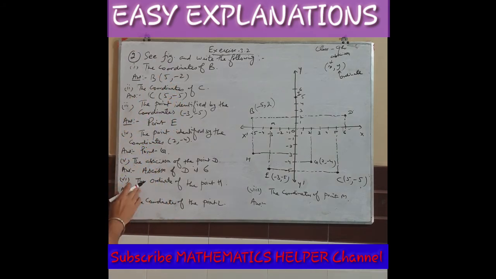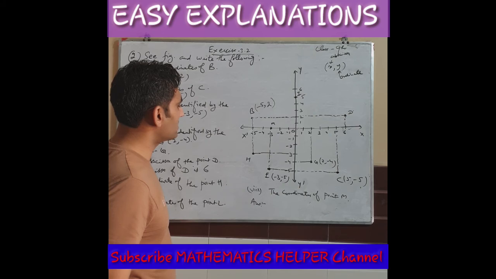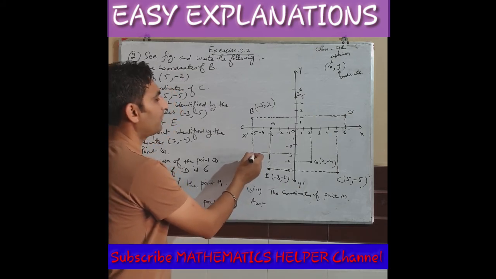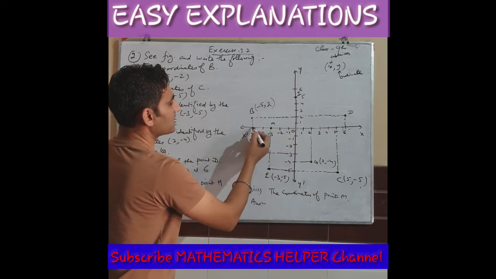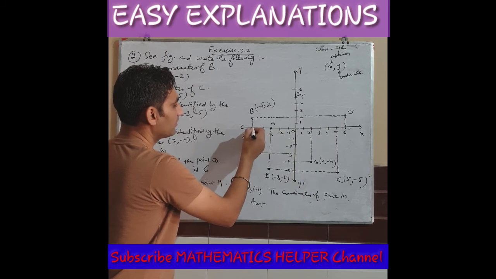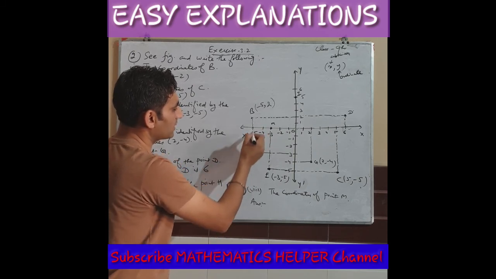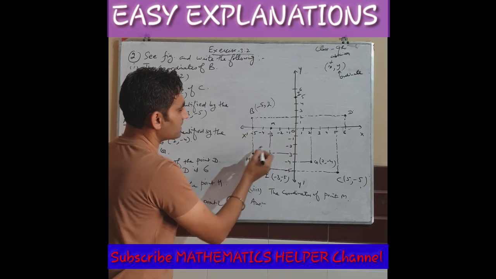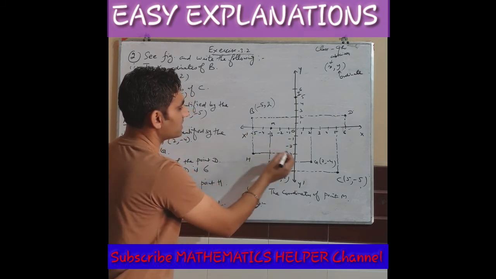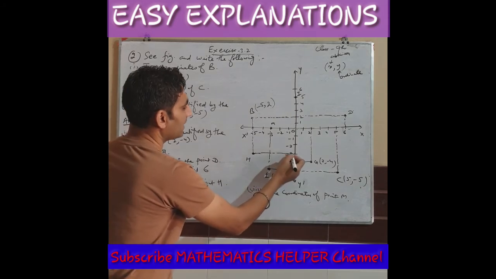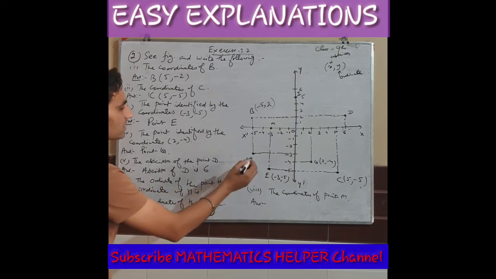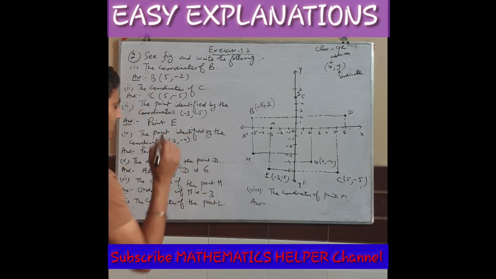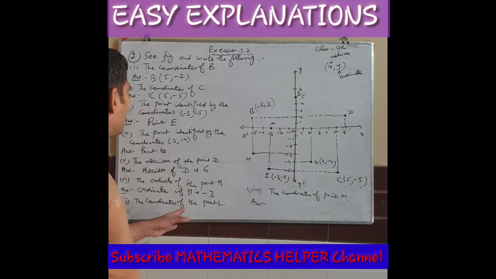Then the ordinate of point H. Where is point H? This one. Ordinate means y's value. To reach H, first of all you have to move -5 on the x-axis. Then from this point, we check the height downwards. How much distance will you cover? 1, 2, 3 in the negative direction. So the ordinate of H is -3. Next one, the coordinates of point L.